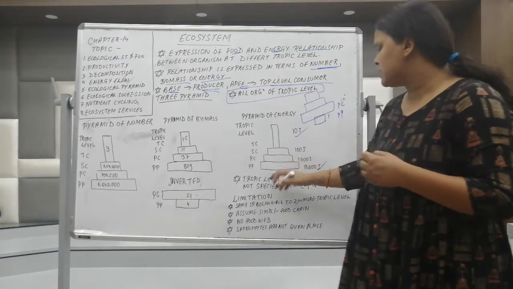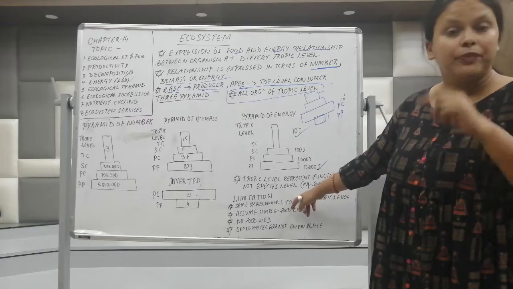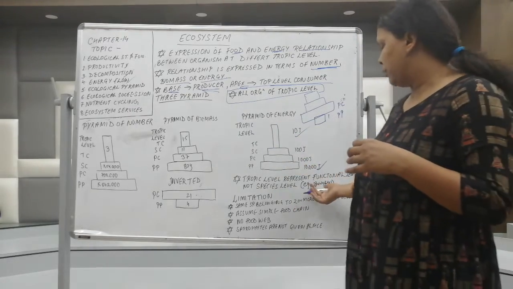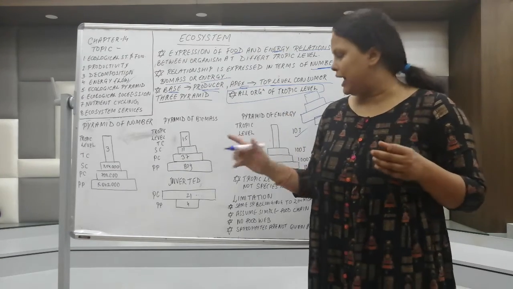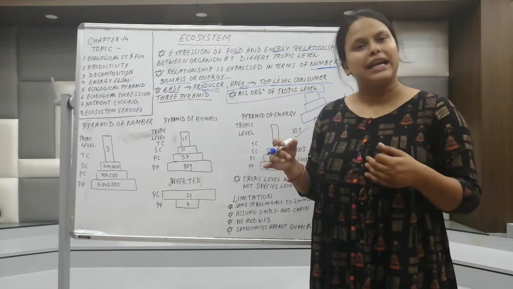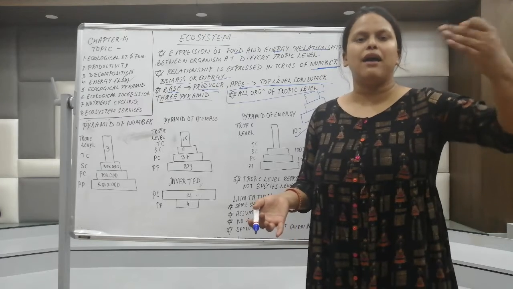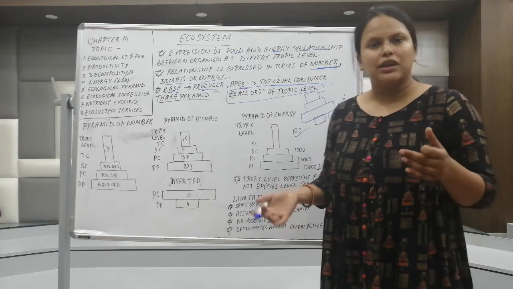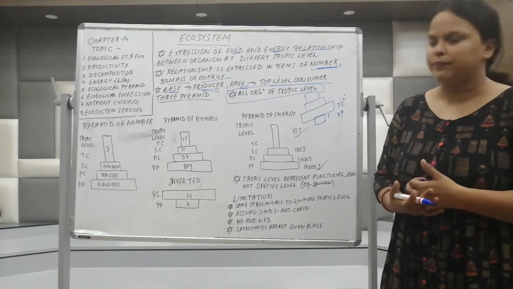The second limitation is that the trophic level represents the functional level, not the species level. What does it mean? Take one example like the sparrow. Sometimes it feeds on fruits, so it will act as a primary consumer. But sometimes it will feed on insects, then it will become a secondary consumer. So the same sparrow can have a place in the primary consumer and also the secondary consumer. So that is not undertaken in the pyramid of this ecosystem.